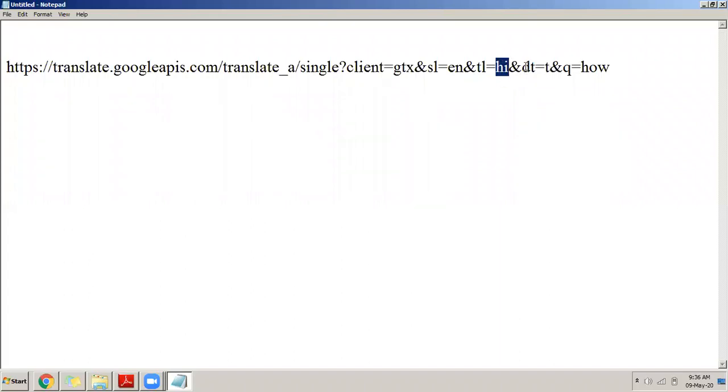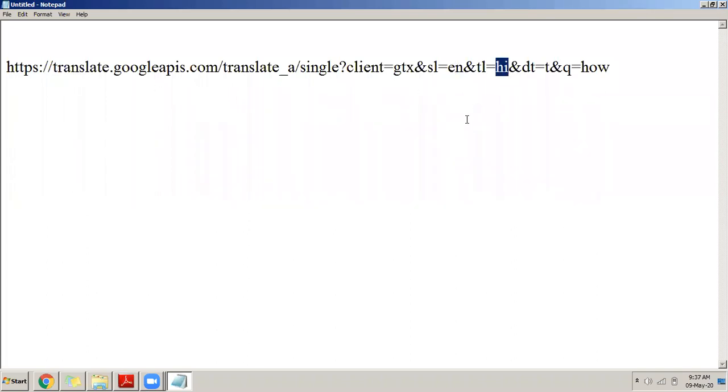Then I write one more parameter, which is an internally used parameter, dt is equals to t, something like that. And finally q is equals to, where we write, for example, how, or you can write any English sentence here in q. This web service will convert whatever you have sent in the q parameter from English to Hindi.